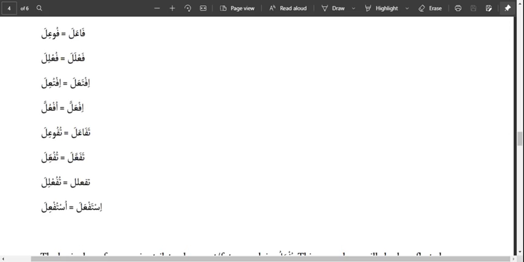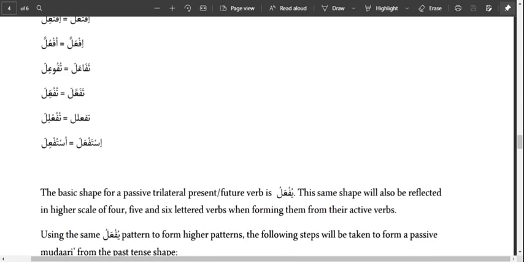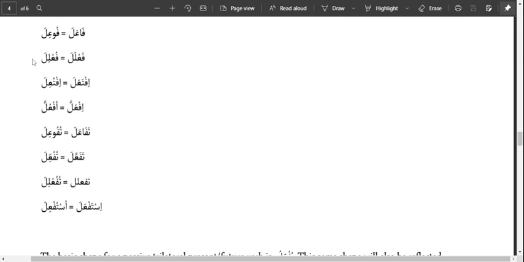So first step, give the very first letter dhamma. Second step, you go to the second to the last letter and give it kasra. Third step, you give the last letter fatha. Fourth step, all sukun on other letters remain the same. Then the last step, any other letter that has not been accounted for takes dhamma. So this is how we form passive verbs for fi'l madi.